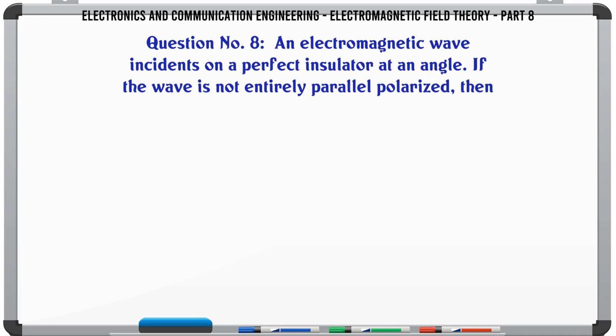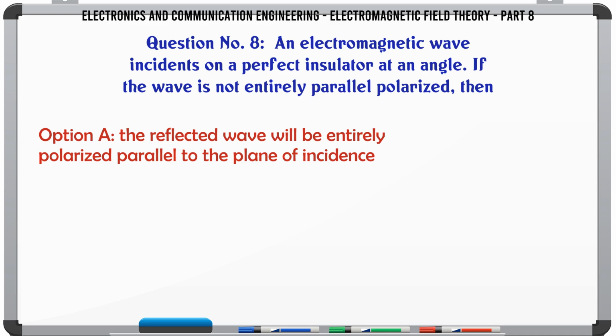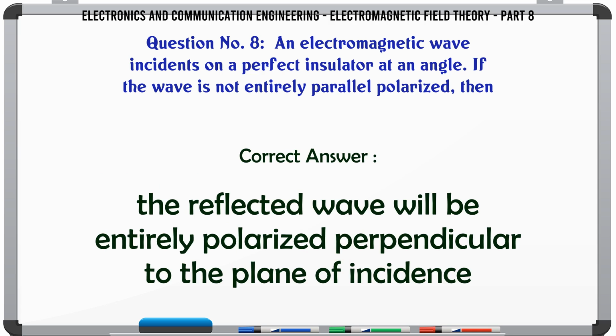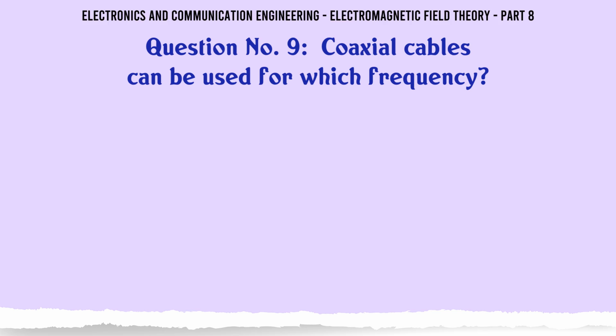An electromagnetic wave incident on a perfect insulator at an angle. If the wave is not entirely parallel polarized, then A. the reflected wave will be entirely polarized parallel to the plane of incidence, B. there will be no reflection, C. the reflected wave will be entirely polarized perpendicular to the plane of incidence, D. any of the above. The correct answer is the reflected wave will be entirely polarized perpendicular to the plane of incidence.